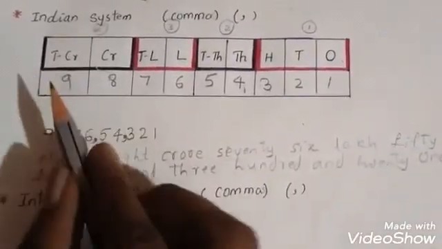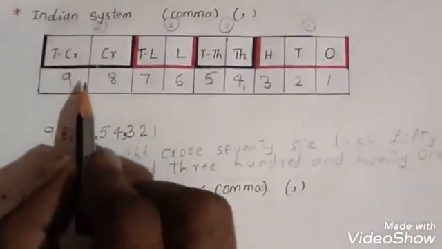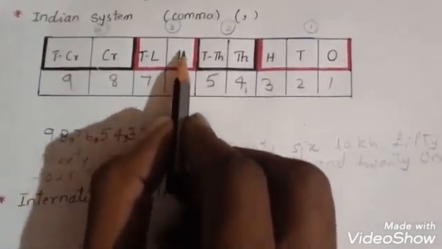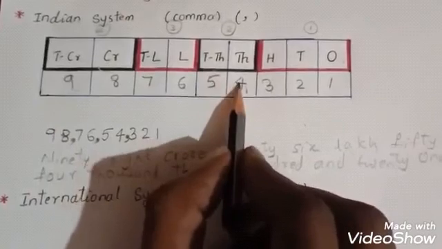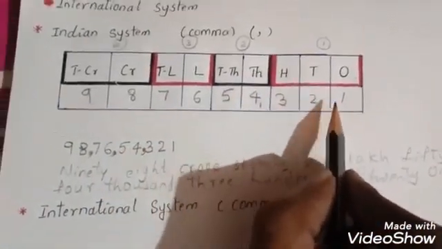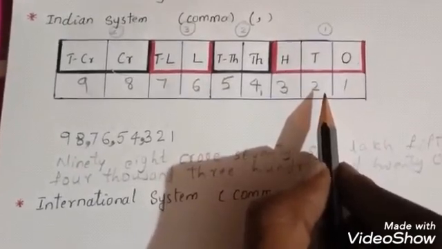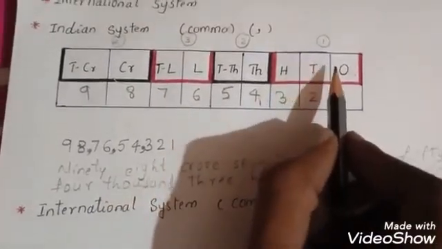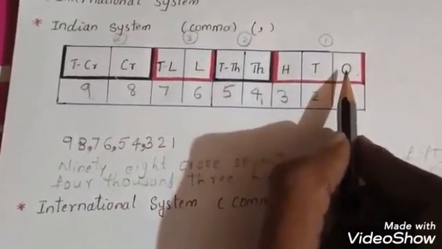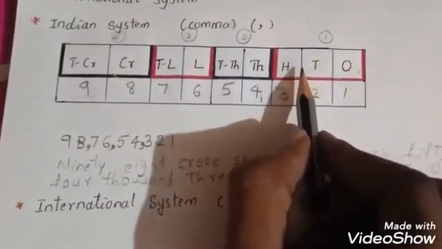So how to read this, children? 98 crore, 76 lakh, 54,000 and next 321. According to the Indian system, how to give the commas, children? First 3 digits, 1, 2, 3 digits. First from the right hand side we have to put the commas.